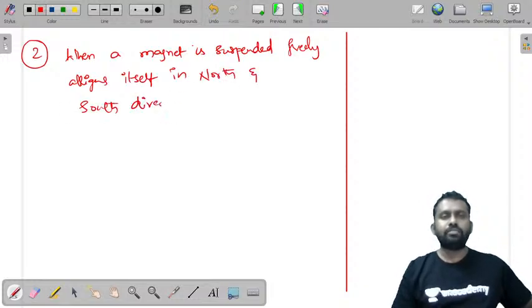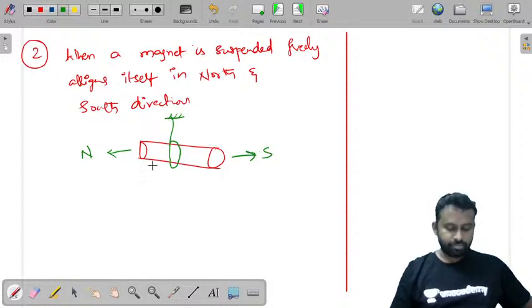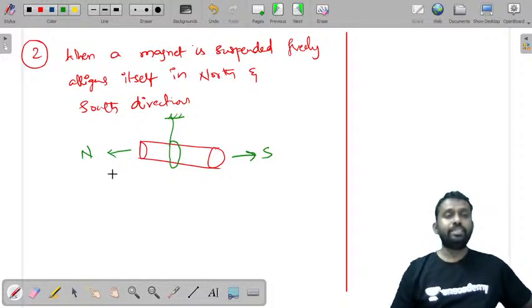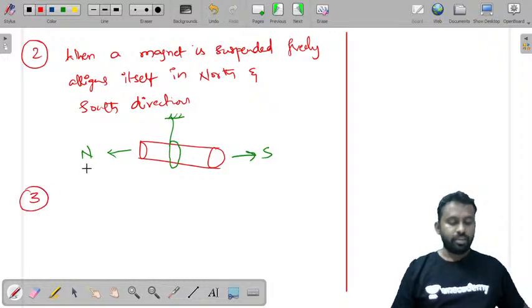That means if you have a magnet like this and you try to suspend it, then it will align itself in the north and south directions. So this is the second property of magnets. Now coming to the third property.